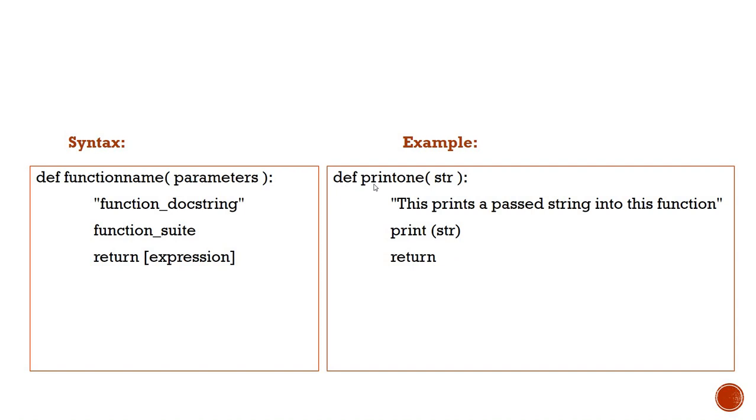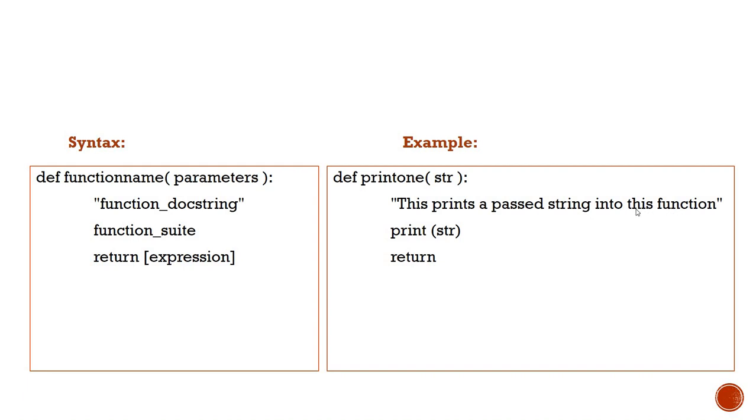def is a keyword, print1 is the function name, and the argument passed is str. The function definition must always end with a colon. Next to the function definition, whether the documentation string or the function statement, they are always indented. So indentation is a must in the case of Python. After indentation, we need to write the documentation string. So this prints a passed string into the function. This is a documentation string.